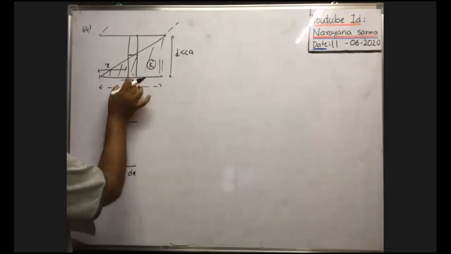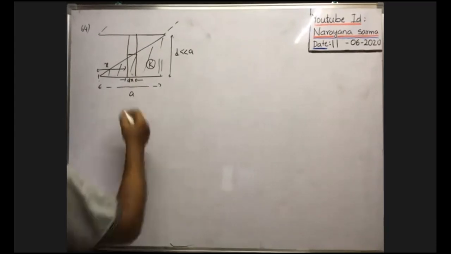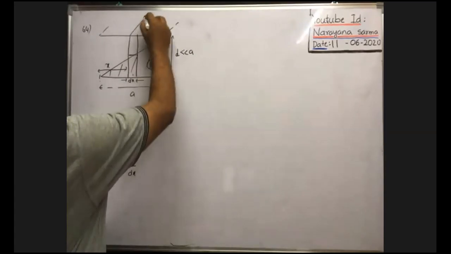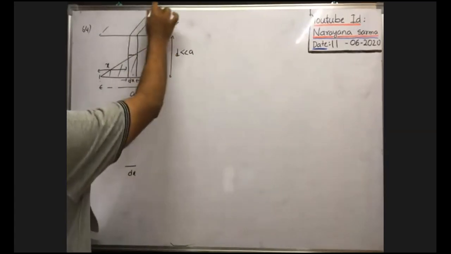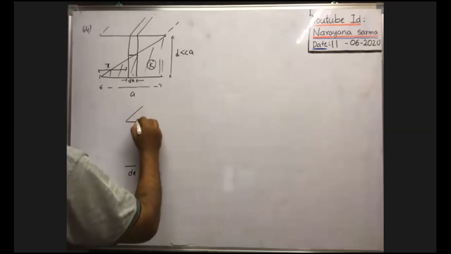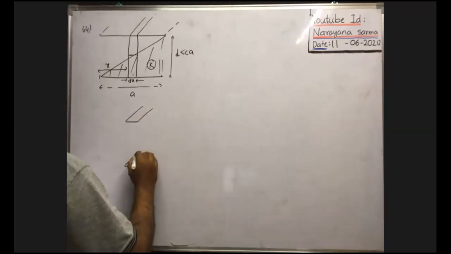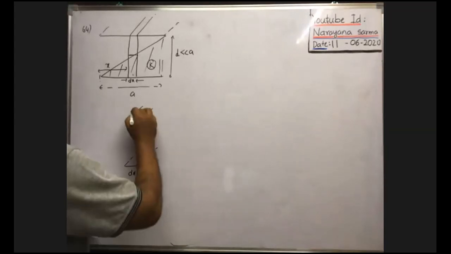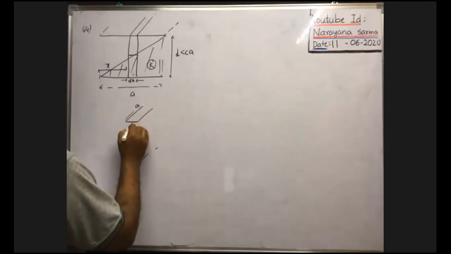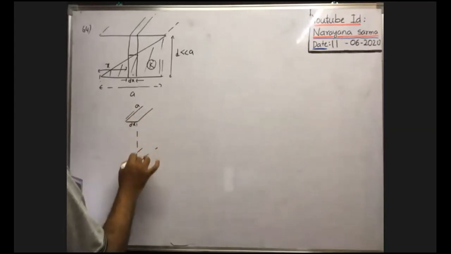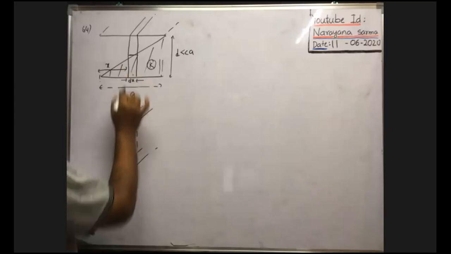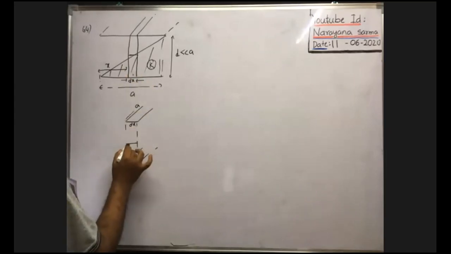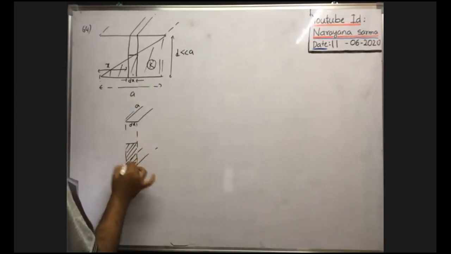The length of each plate is equal to dx, and the breadth, the elemental plate is like this. So this side is equal to A and this is equal to dx. In which, up to a certain length, almost all, it is filled with a dielectric medium of dielectric constant K.